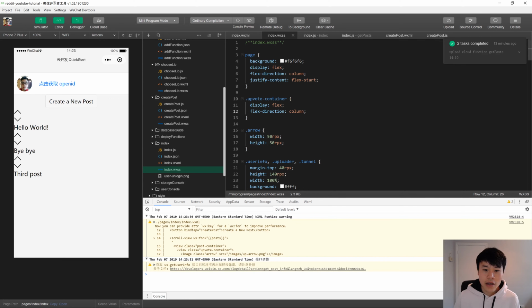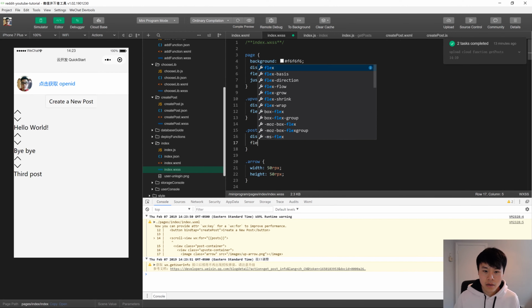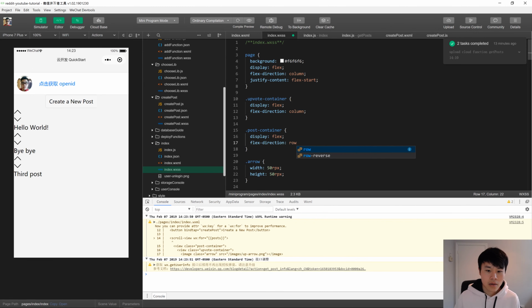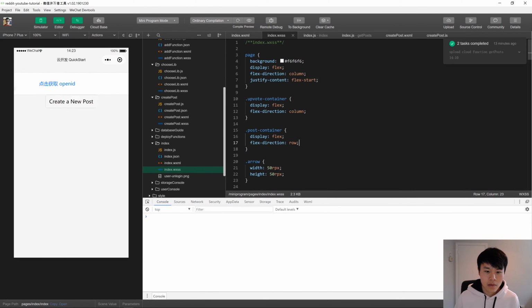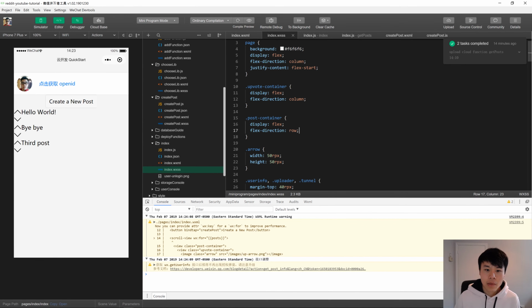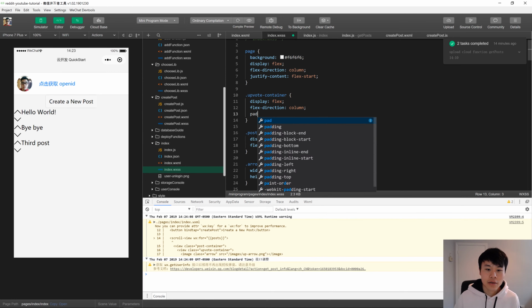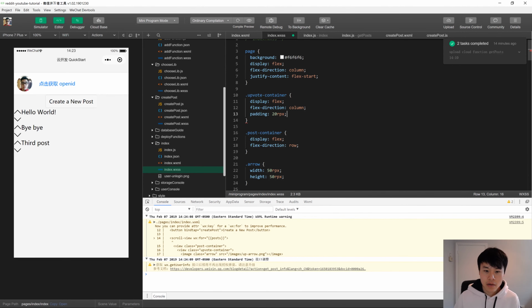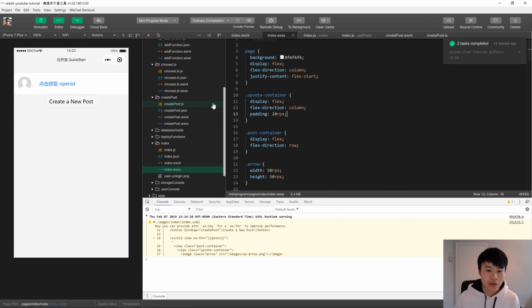Alright, and then our post container. Okay, let's actually add some padding here so it's not so cramped.